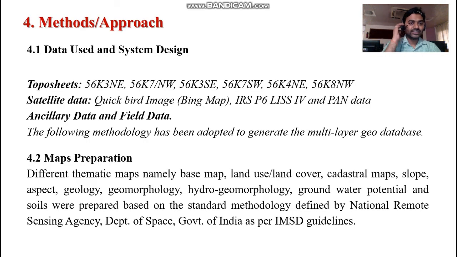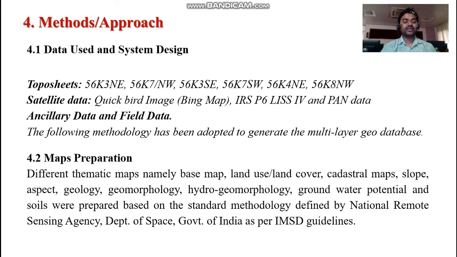The methods we used: both spatial data, primary data and secondary data, were used. Toposheets and satellite imagery were used as secondary data, and ancillary data and field data were used as primary data. Following this methodology, in this entire study, all the existing features, infrastructure and facilities for rural development have been mapped.